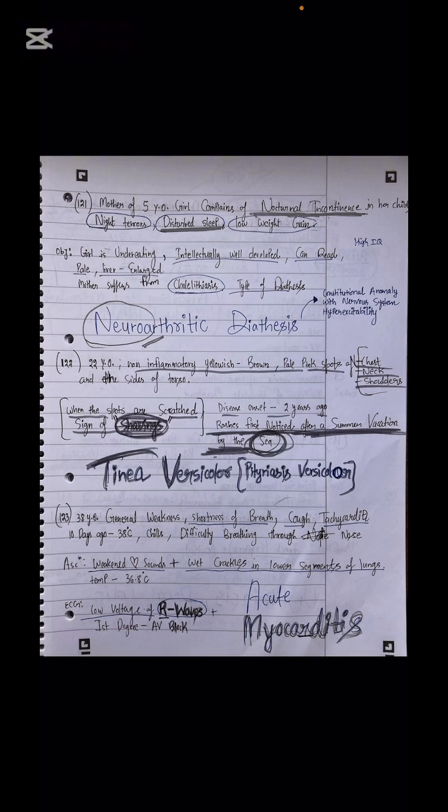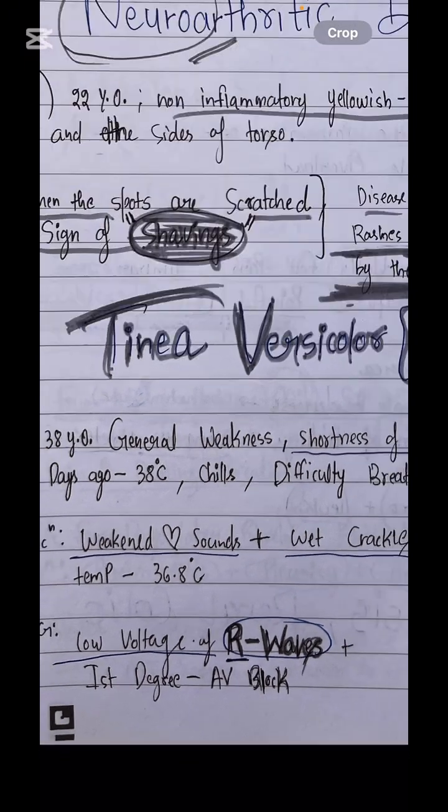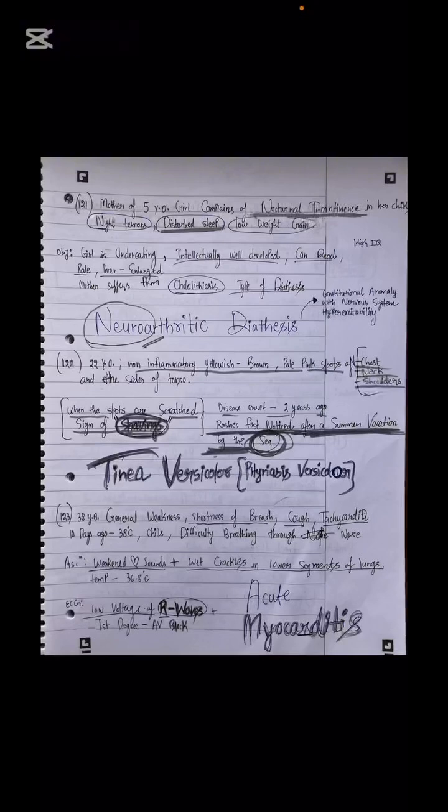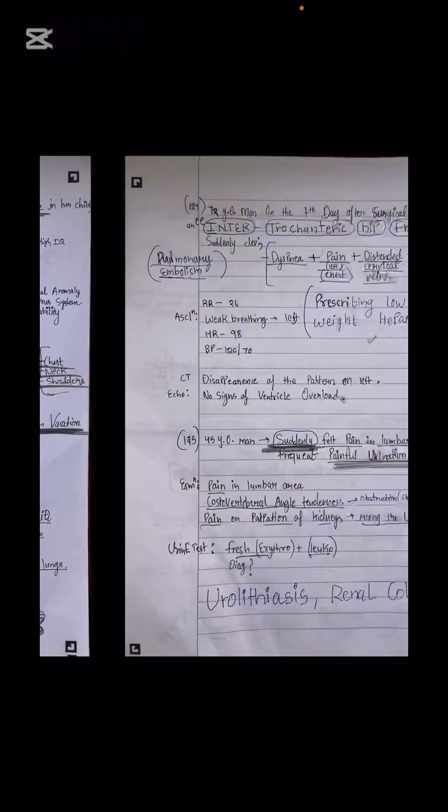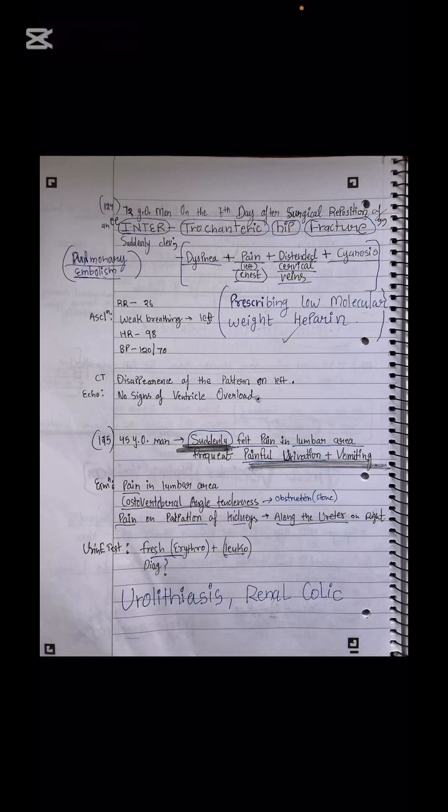So let's go. Next is again the patient with a case of low voltage R waves. Remember that low voltage R waves, this is the repeated case, we have talked about it. Next is the case of intertrochanteric hip fracture.